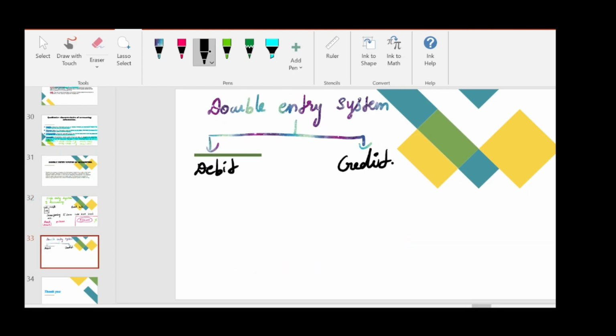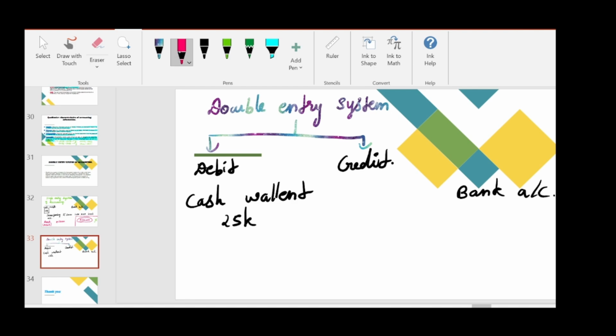We have the same cash wallet of 25,000, and we opened a bank account and we transferred 5,000. So now what will happen? We will give a credit effect for this one.